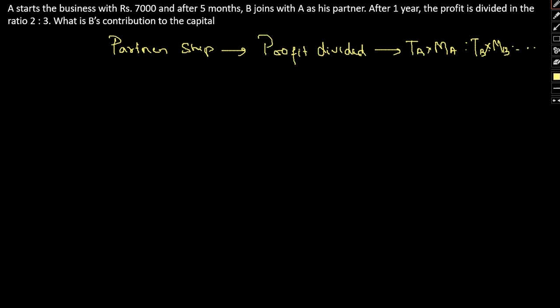So basically the profit is always divided in the ratio of the product of time and money invested by each and every individual. So that is done on the basis of the product of these two.